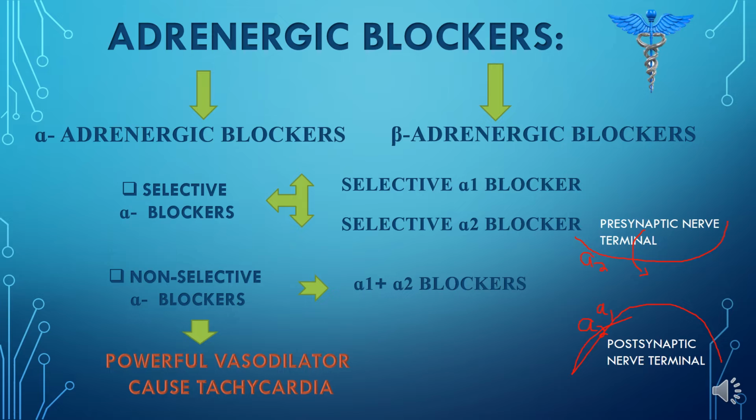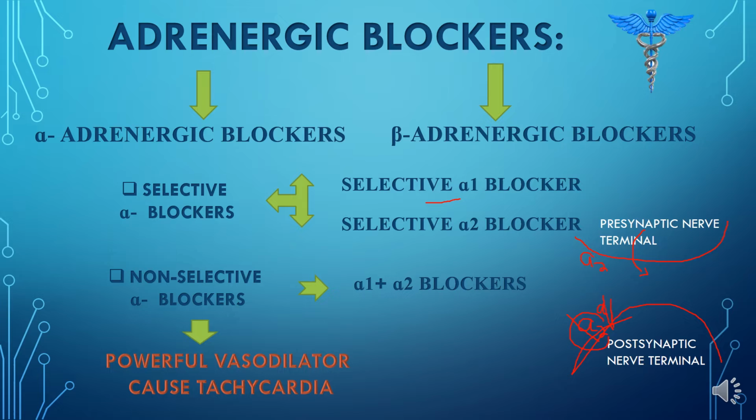Now, if we give non-selective alpha blockers, then these blockers will block both alpha 1 and alpha 2 receptors. Thus it will induce more vasodilating property as compared to selective alpha 1 blockers, because they will only block the alpha 1 receptor. So in the case of selective alpha 1 blocker, the A2 will be there to cause vasoconstricting property. Now, the non-selective alpha blocker causes tachycardia.